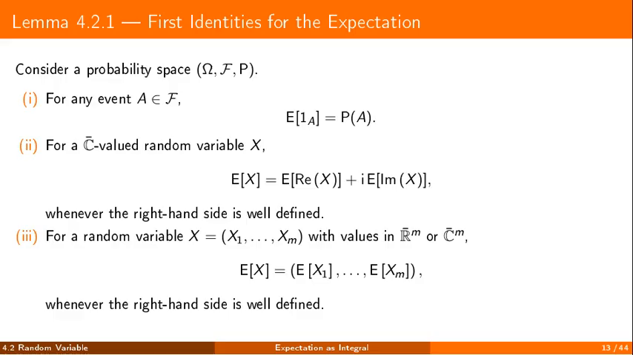The first 3 identities. The first ties expectation to probability. The expectation of the indicator function of an event is the probability of that event. The other 2 are computed piece by piece. For a complex variable, real part and imaginary part separately. For a variable with several components, component by component, as soon as the right-hand sides are well defined.